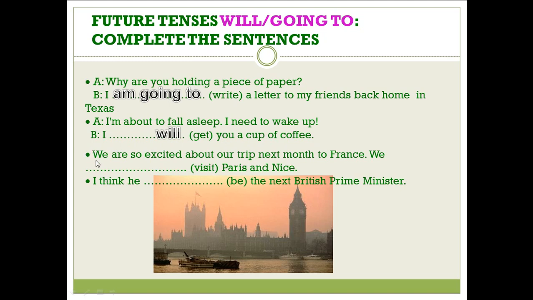The next sentence: we are so excited about our trip next month to France. We visit Paris and Nice. Now, what kind of action is this? This is a plan. They are planning a trip to France, and they are planning to visit Paris and Nice. For planning futures, we use going to. We are going to visit Paris and Nice.